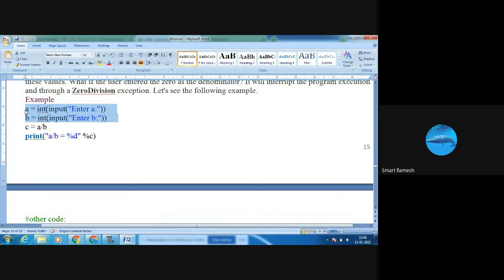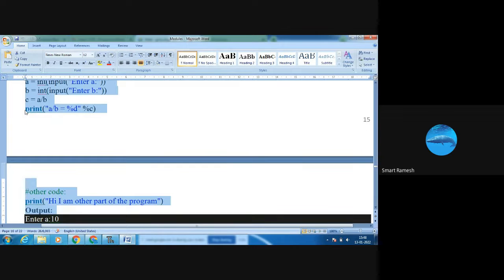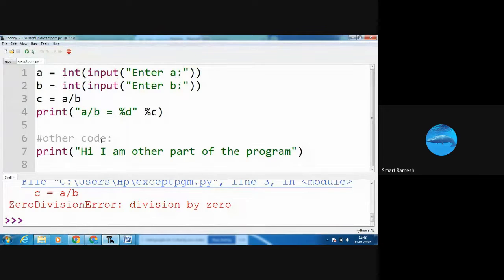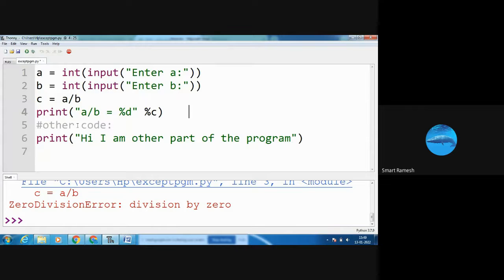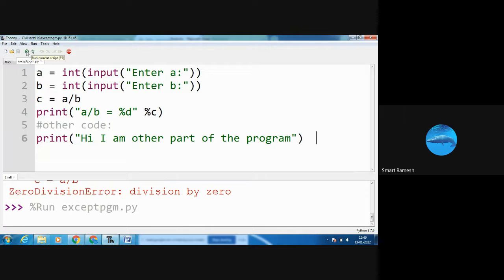Here, a equal to int of input of enter a, b equal to int of input of enter b. Print a by b. Next, print hi, I am other part of the program. I am going to run this program.